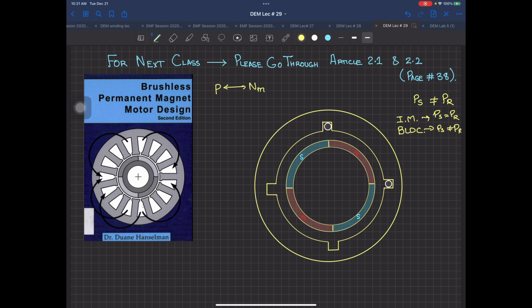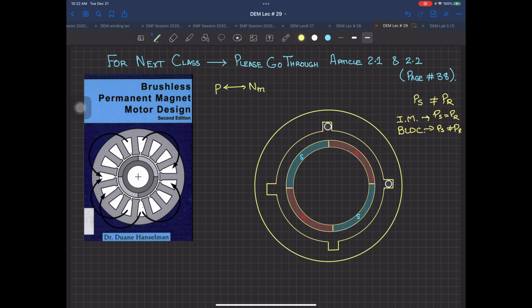Otherwise, because everything is circular, if I have 4 poles in this diagram which I have shown you in front over here, these are 4 poles on the rotor, and there will be something like 2 poles or 6 poles on the stator side. So it's not going to be exactly 4, otherwise they will be having a locking and nothing will be moving, because the stator is not having a revolving magnetic field here. The stator is just producing the poles at any given time because of the transistor switching.